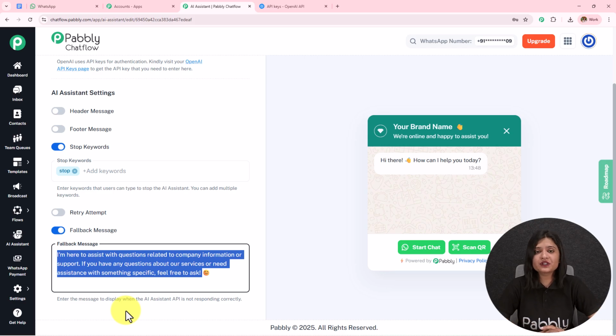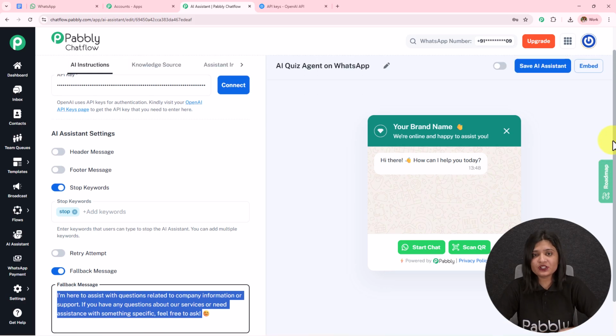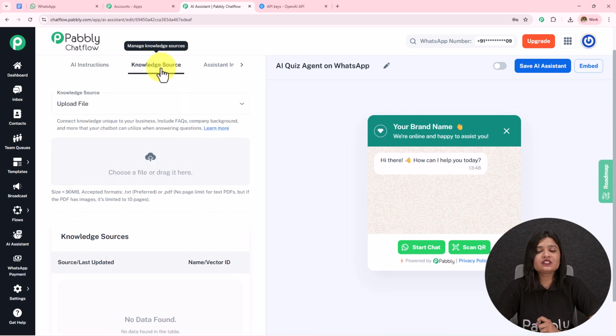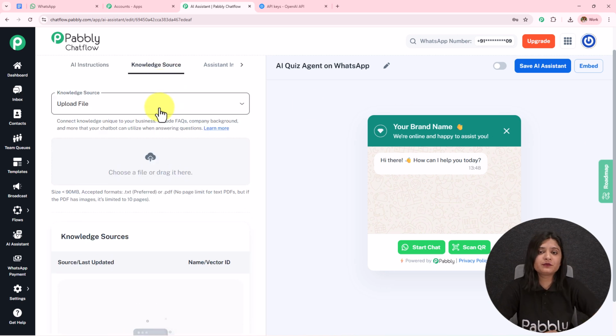What you can also do is add your contact information or the company details, so that when the queries are not resolved, that particular detail, the contact detail or the company information, is sent, and the customer can contact you directly. Moving on to the next part, we have this knowledge source, and this is the most important part. With the help of this knowledge source only, we train our AI agent to reply in a particular manner. Over here I'm going to click on this cloud.